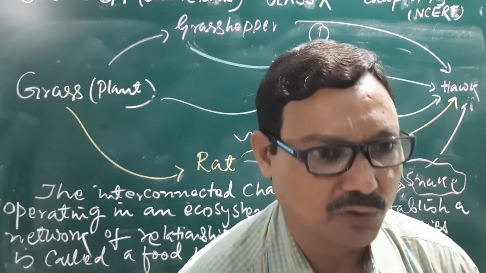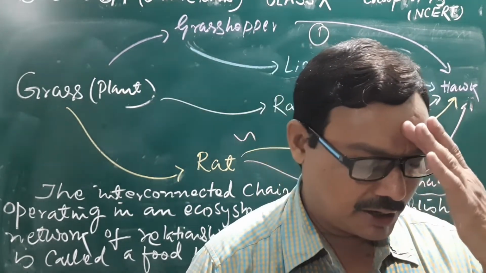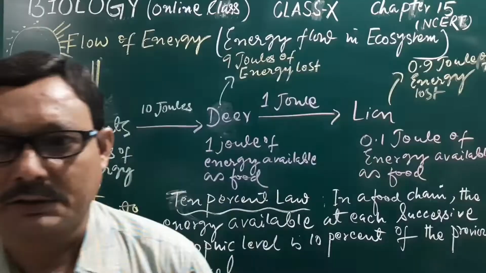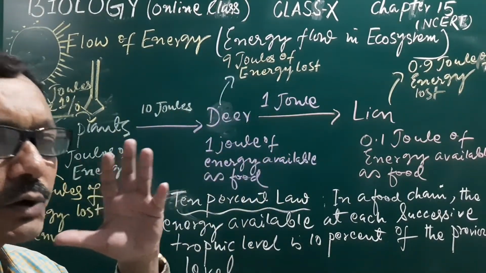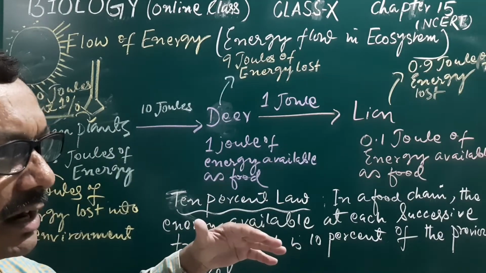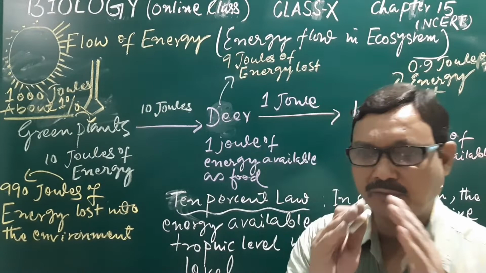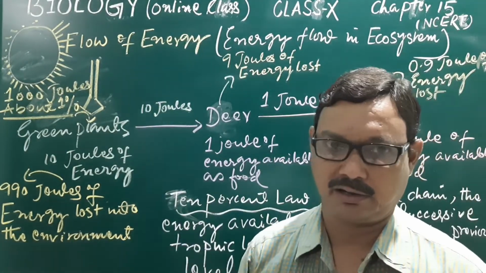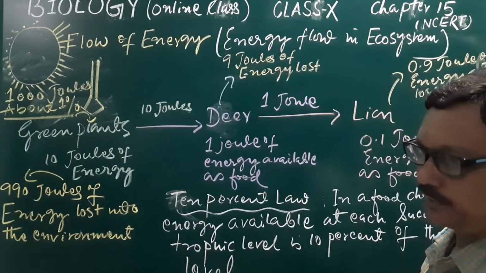Understand that this is the food web. Now look at the flow of energy. The flow of energy in an ecosystem from the producer to the consumer, or through the different trophic levels, is known as flow of energy.